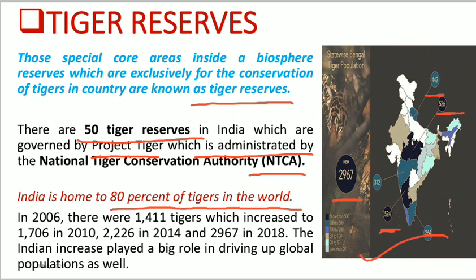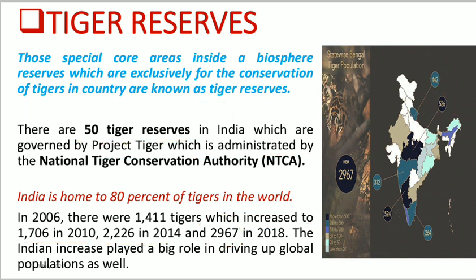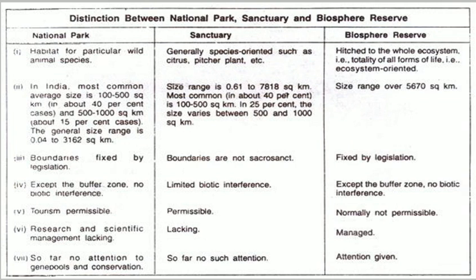In 2006, there were almost 1411 tigers in India, which increased to 1706 in 2010, and 2226 in 2014. Now, according to the latest data of 2018, there are almost 2967 tigers in India. So India shows an increase in tigers, where Project Tiger has worked successfully, right? Now we have to look at the distinction between national parks, sanctuaries, and biosphere reserves.